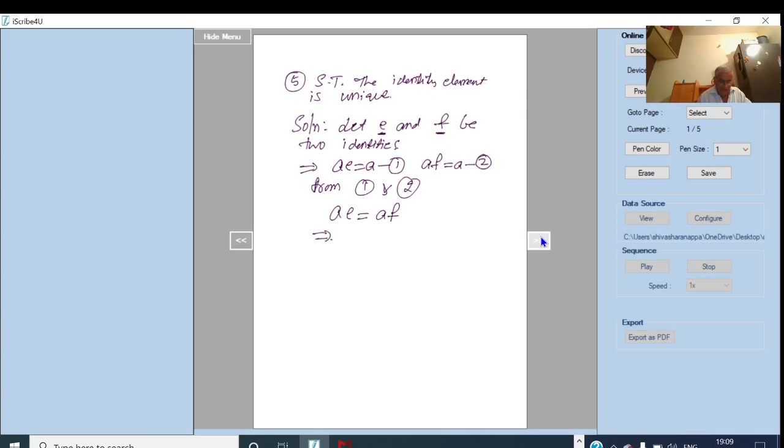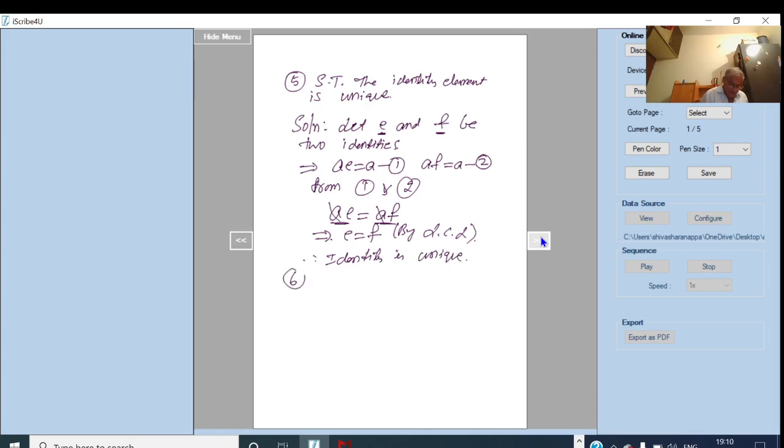And this implies E equal to F. How? This is by left cancellation law. We have AE equal to AF, therefore we can cancel these two, then we get E equal to F. So therefore we say that identity is unique. Okay.